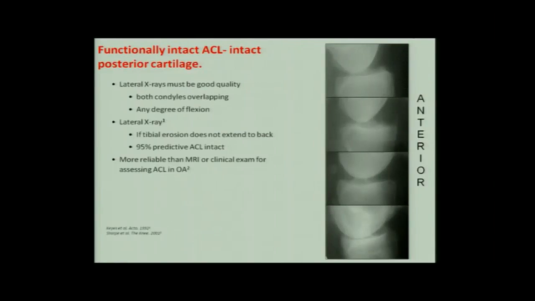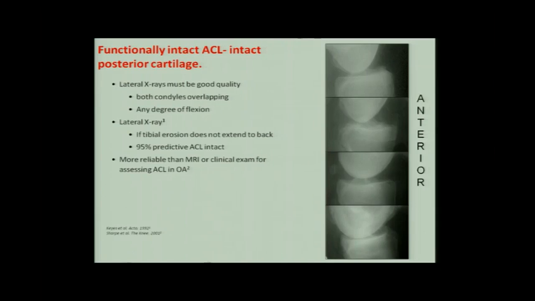So how do we decide whether the anterior cruciate ligament is intact or not? Only on X-ray. There is no need to do arthroscopy. There is no need to do MRI. In fact, these two things are misleading. It's only plain X-ray and clinical examination that will decide whether the ACL is intact or not.